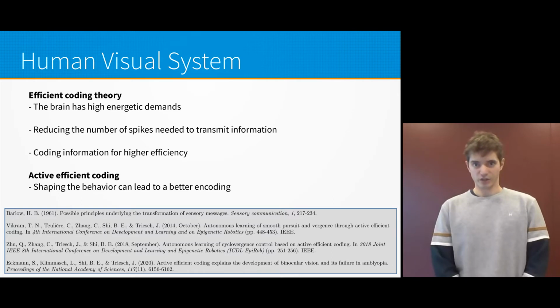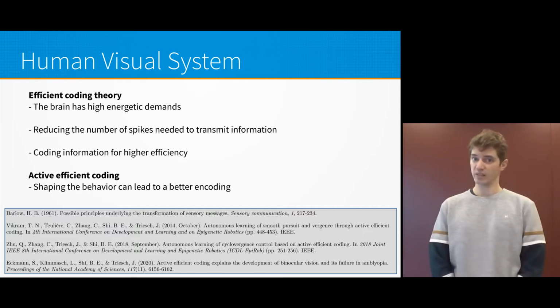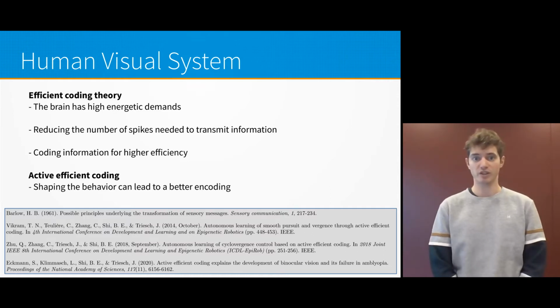I would like now to introduce the principle of efficient coding proposed by the neuroscientist Horace Barlow in 1961. It postulates that in order to reduce high energy demands from the brain, neurons tend to reduce the number of spikes needed to transmit information. A good way of doing so is to encode data and to transmit the compressed representation. The idea of efficient coding is thus that neurons convert the information into a less informative and more abstract code